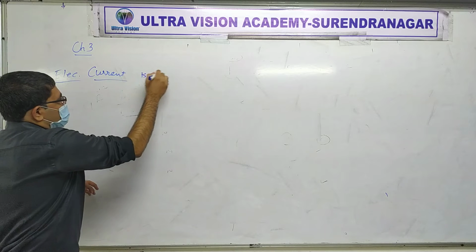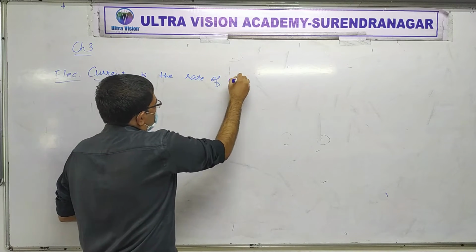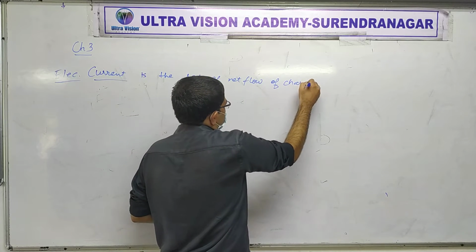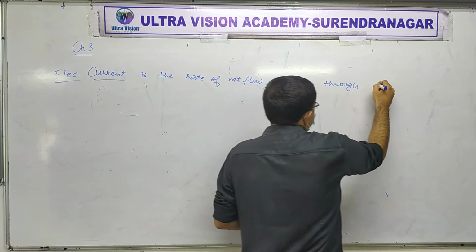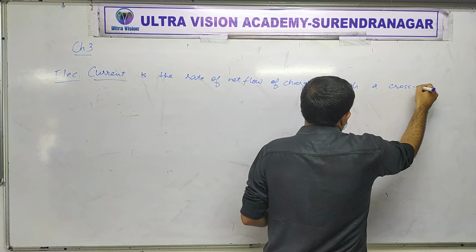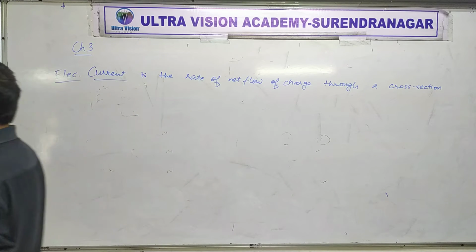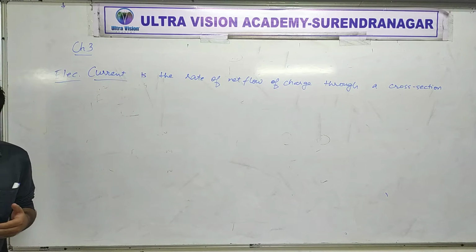Electric current is the rate of net flow of charge through a cross section. Rate means with respect to time, right?